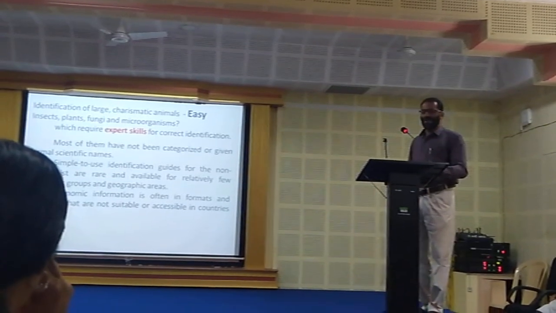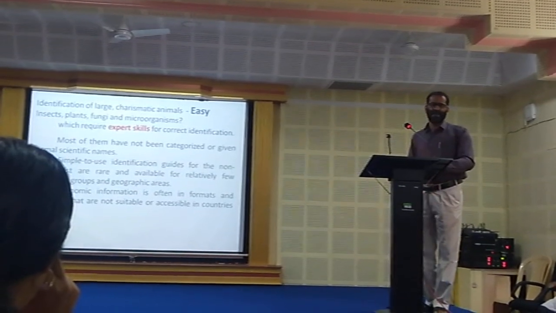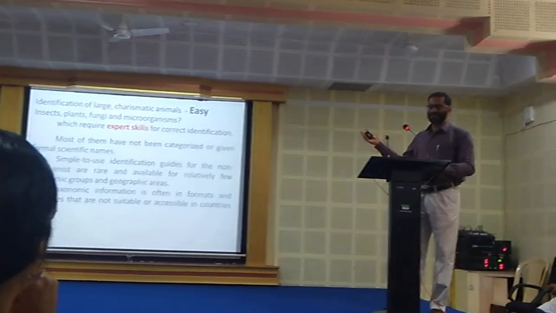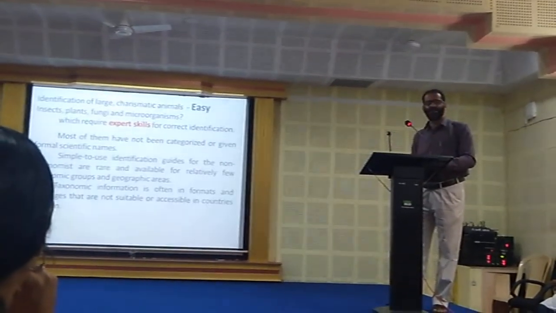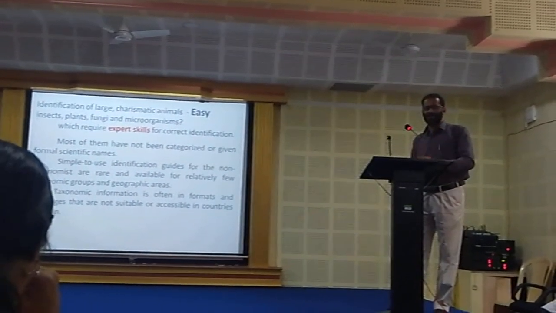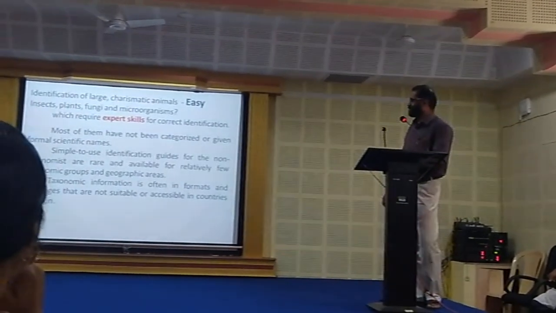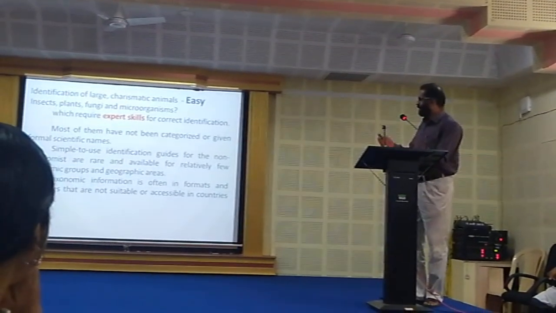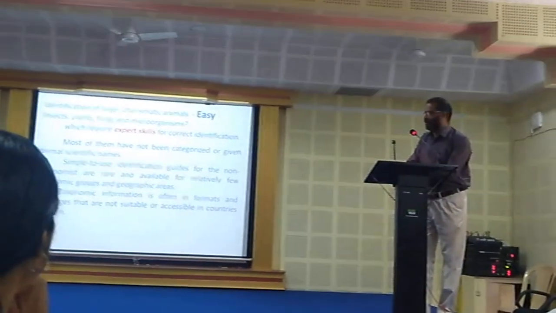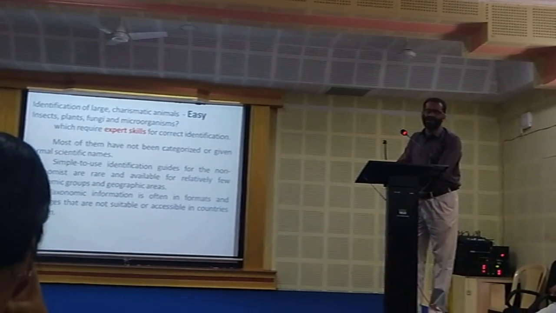Identification of large species like higher vertebrates is somewhat easy, whereas identification of the lower organisms, invertebrates, insects, and plants, is very difficult and requires accurate skills. Only professional taxonomists are able to identify the lower organisms, particularly insects and other plants. Most of them have not been categorized or given even a formal botanical or zoological name. Simple to use identification guides are very rare.